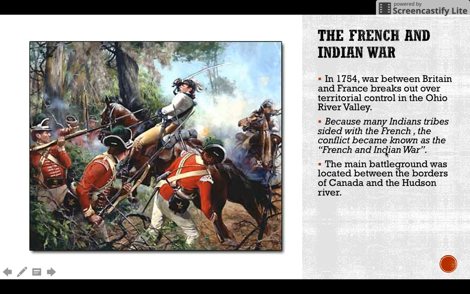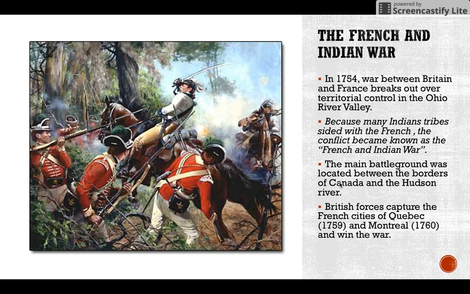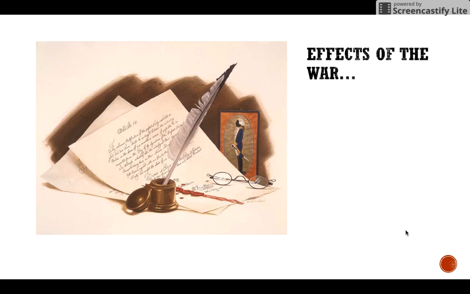The main battleground was located on the borders of Canada and the Hudson River, and British forces had started to make more advances in the war by capturing the French city of Quebec in 1759 and also the city of Montreal in 1760. And they win the war. The British win the war in the French and Indian War.